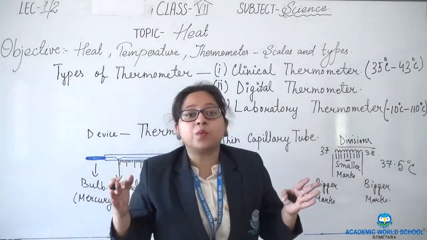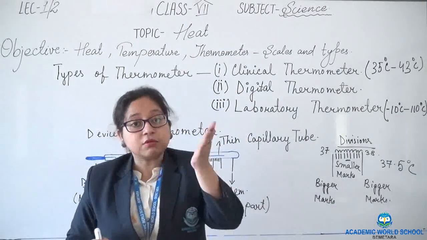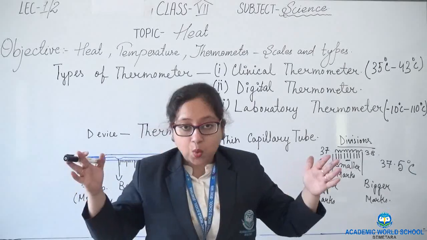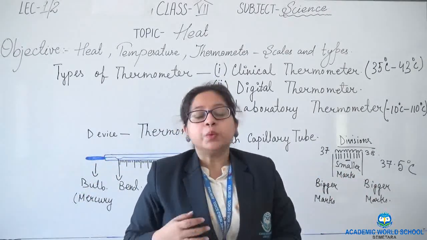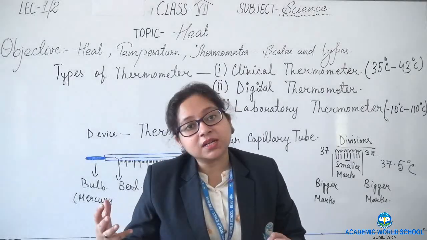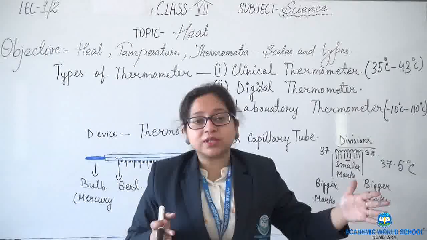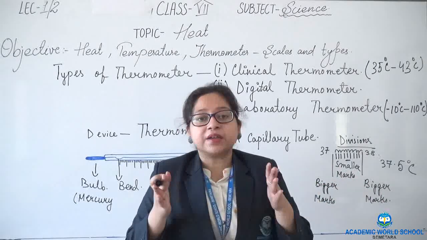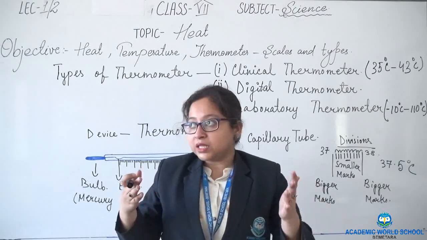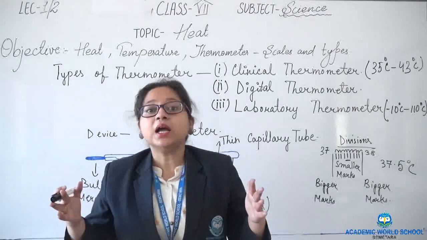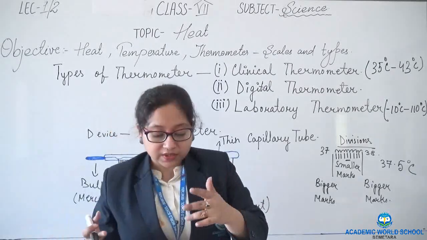It is having a wide range. Means minus 10 to 110. Why? Because in the laboratory we use various chemicals which have various temperatures. So the temperature varies widely from chemical to chemical. So this laboratory thermometer is having a wide range of reading scales.